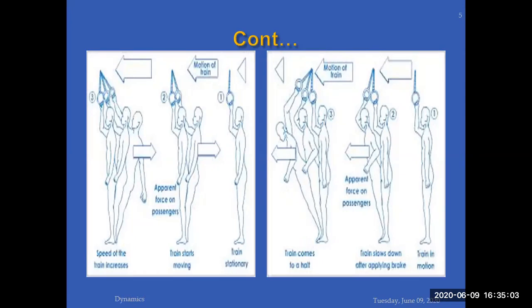Upper portion was at rest, wants to be at rest. The second one is when brakes are applied, you fall forward. Why? Because your lower portion of the body becomes at rest with the rest of the train, upper portion of your body was moving, due to inertia, wants to be in motion, and so that's why your body falls forward.